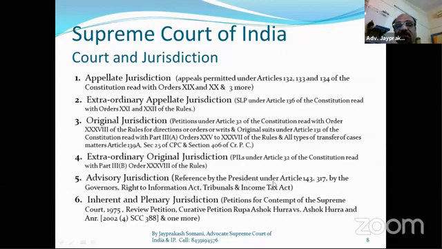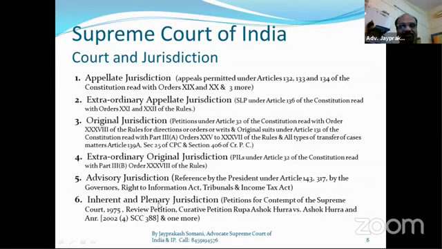Advisory jurisdiction means a reference by the President under Article 143, Article 317, by the governors, under the Right of Information Act, by tribunals and income tax tribunals. All these people, the President of India, Governors of States, and Tribunal chairpersons can make a reference under advisory jurisdiction and take guidance from the Supreme Court.